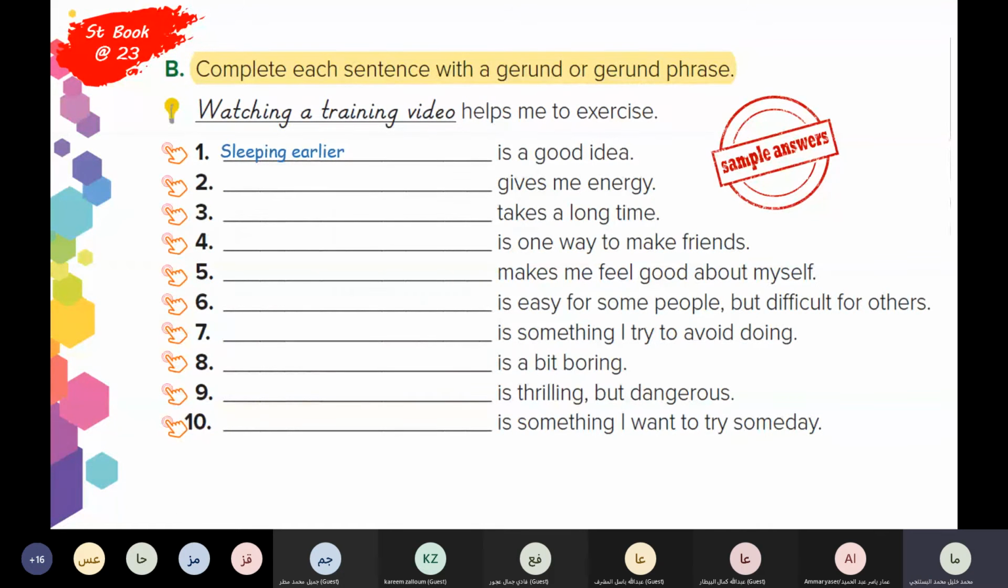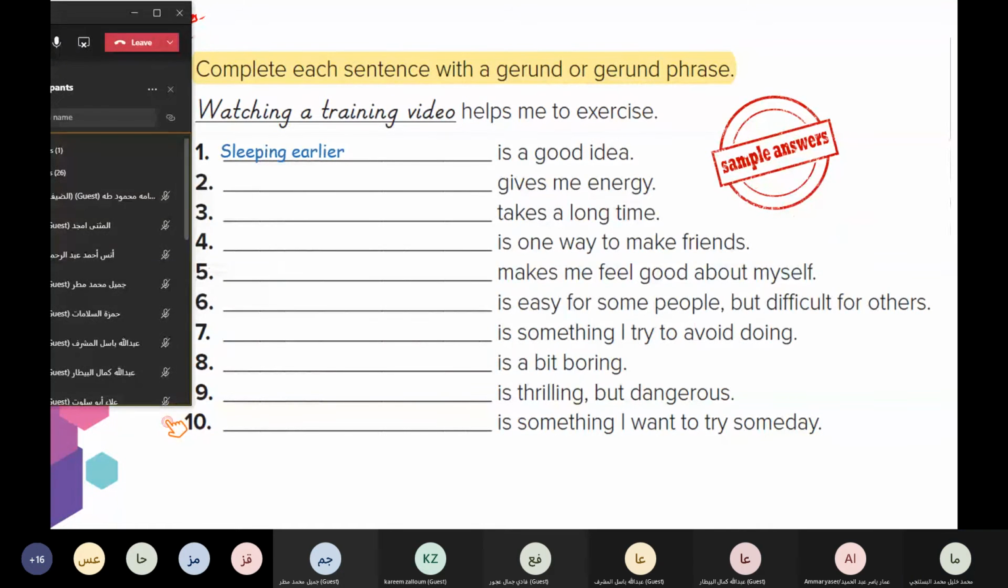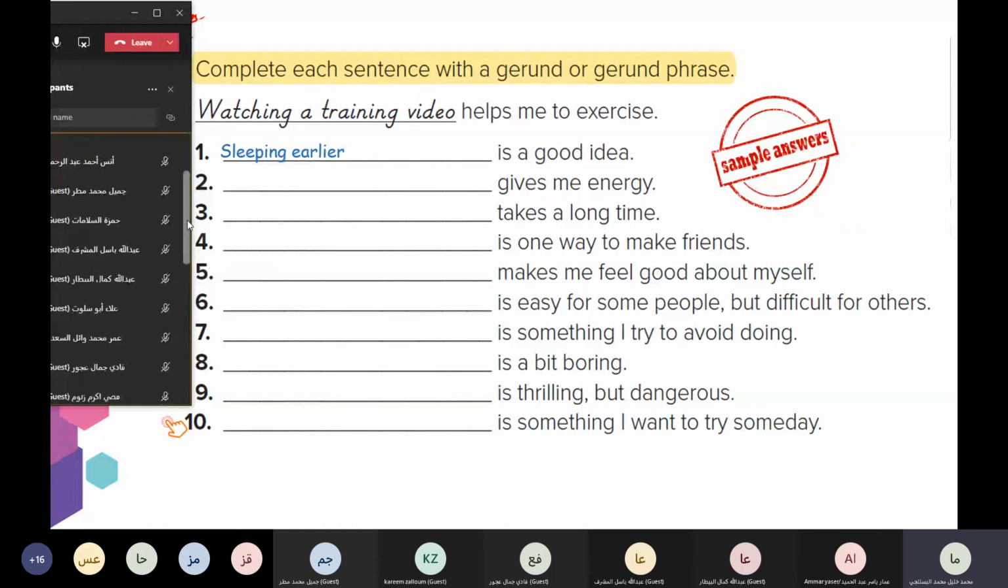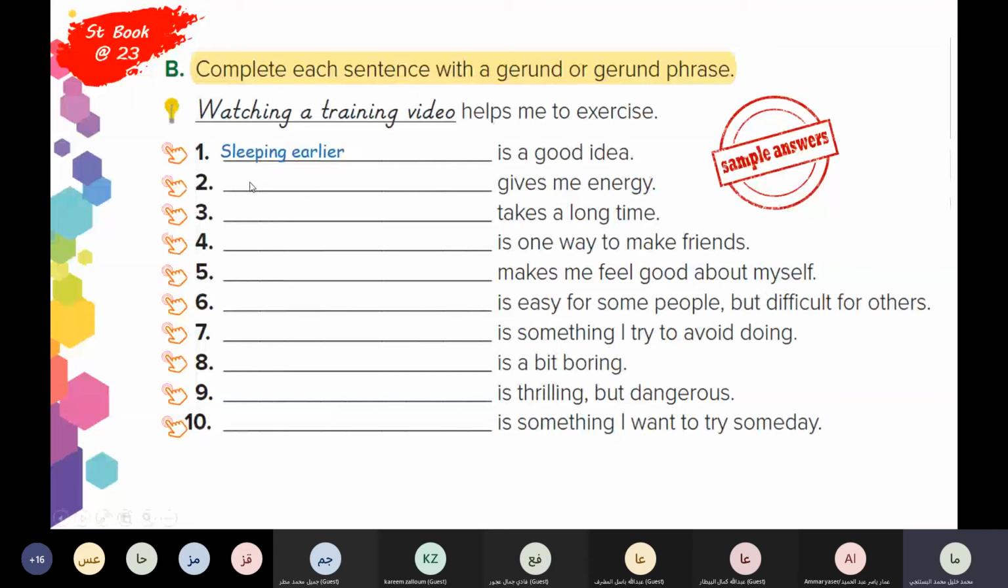Can I try? Yes. Drinking coffee gives me energy. Good. Eating some dates. Playing sports. In other words, eating some dates. Good. Drinking juice, drinking coffee, etc.